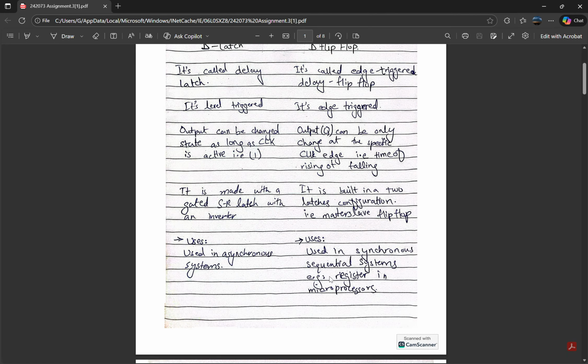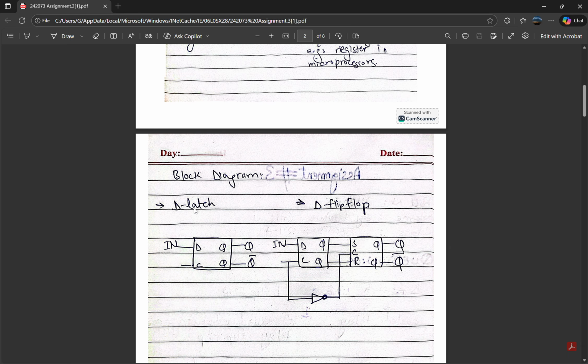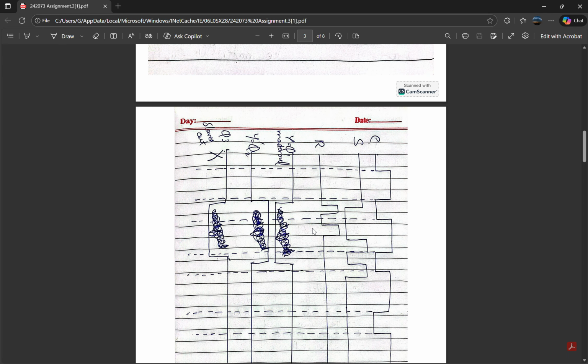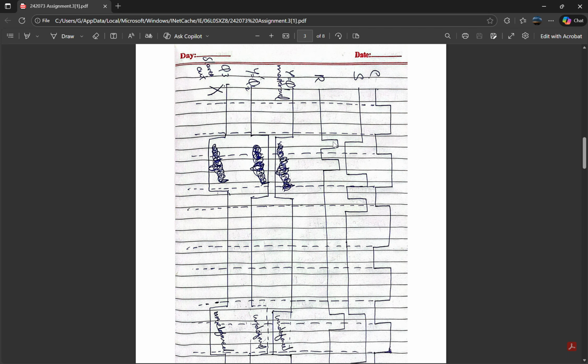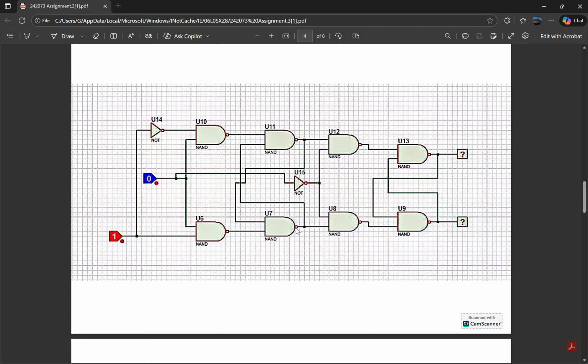Example, registers in microprocessors. This is the block diagram of D-latch circuit and this is the block diagram of D flip-flop circuit. Here is its configuration, that is how the flow is passed and the other things. This is the Proteus simulation.